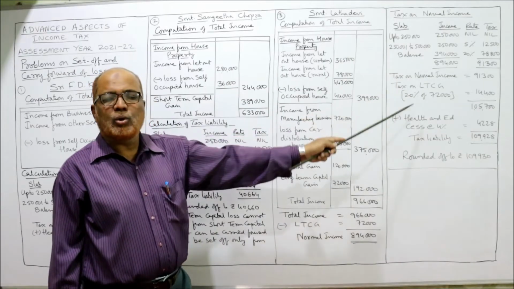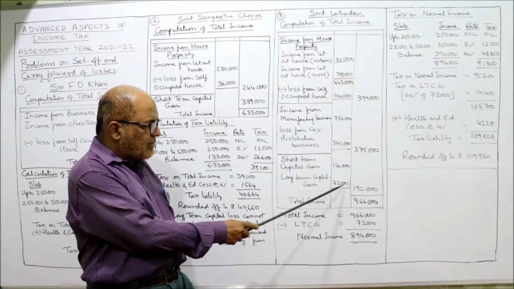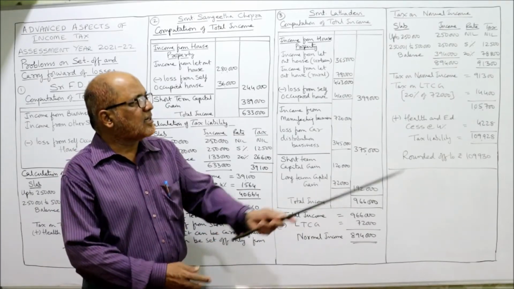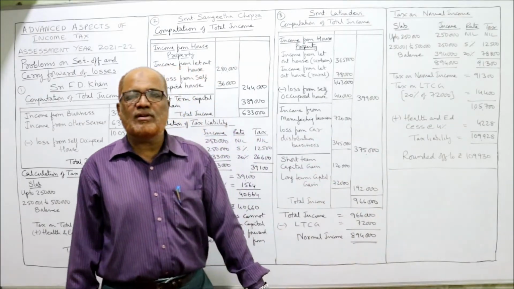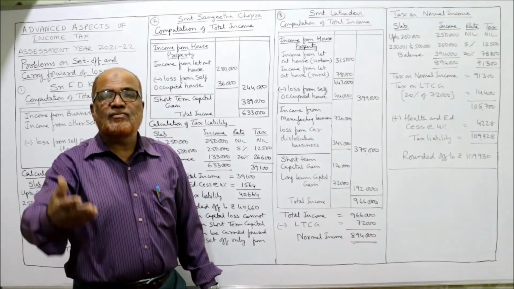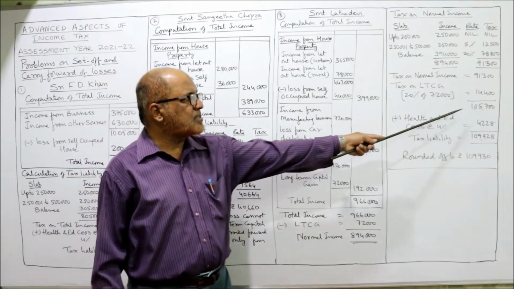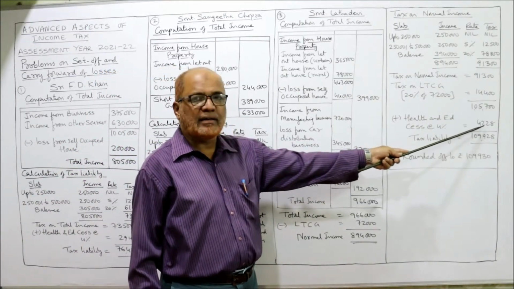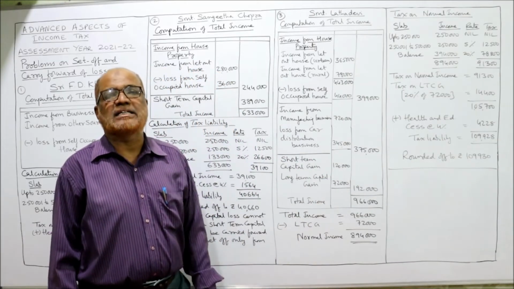Tax on normal income. To this we add tax on LTCG. How much is the LTCG? 72,000. 20% of 72,000, 14,400. Tax liability 1,05,700. To this we have to add health and education cess 4%. So 4% of 1,05,700, 4,228. Add up, 1,09,928.